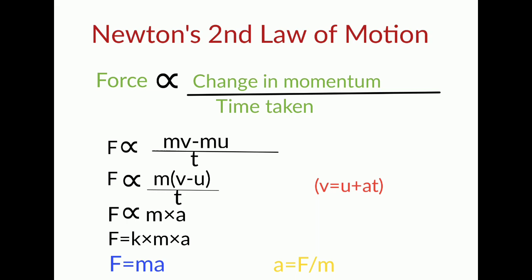From here we are getting the formula for force, which is mass into acceleration. So from here we can derive the formula for acceleration as well, which will become acceleration equals force upon mass. One more thing which we can derive from here is that the force applied on a body will be directly proportional to its acceleration, and the mass of a body will be inversely proportional to its acceleration, which means the heavier the mass, the lesser will be its acceleration.